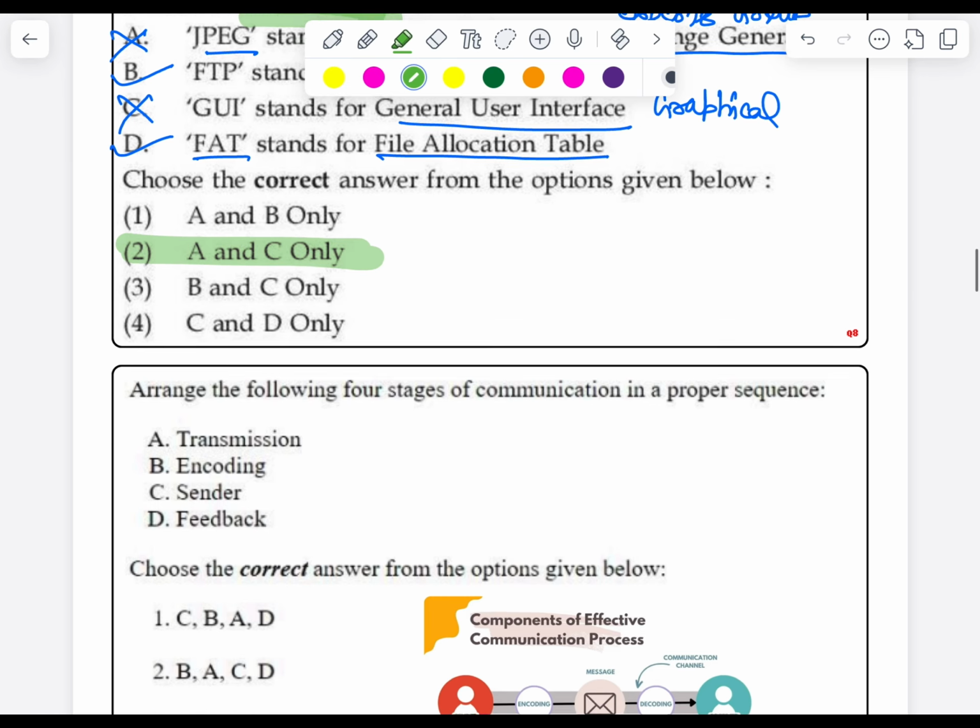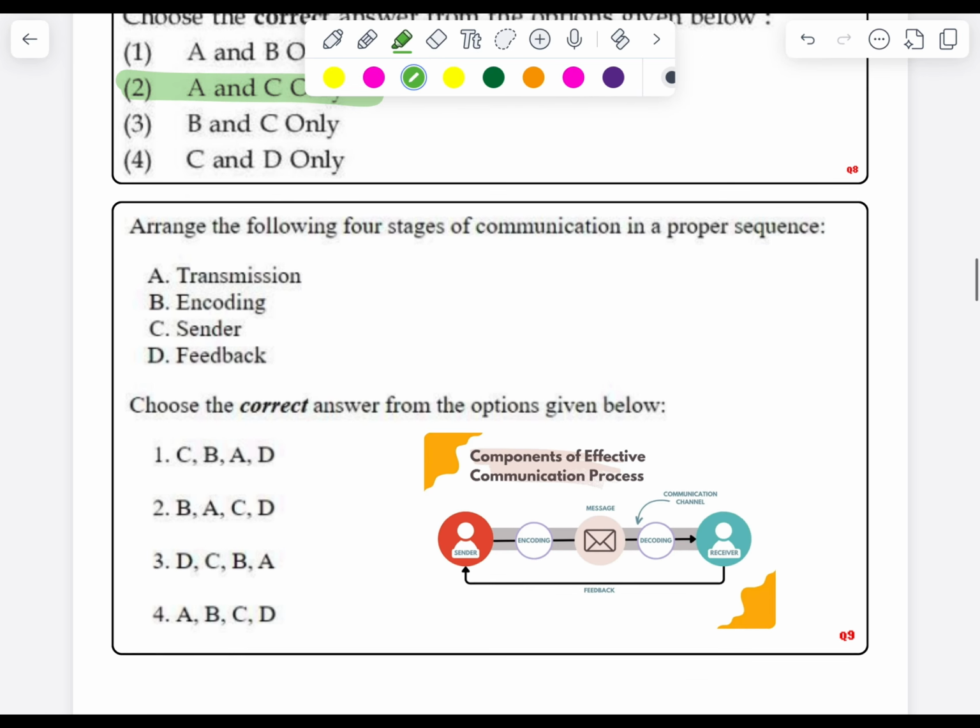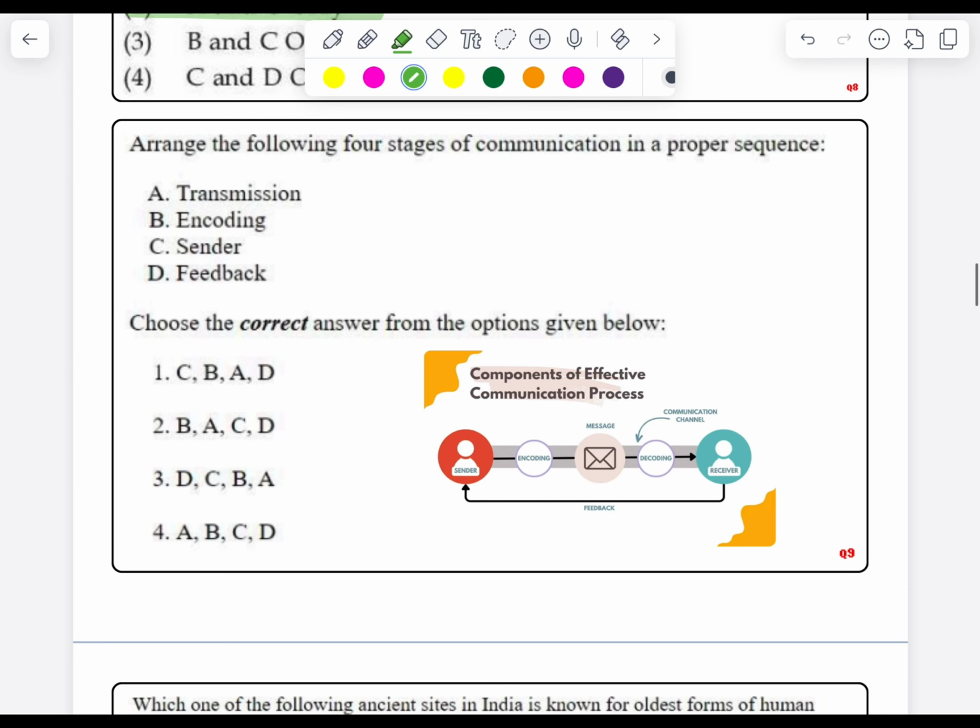Okay, now moving to the next question, question number 9. Arrange the following 4 stages of communication in a proper sequence. First is transmission, second encoding, third sender, fourth feedback.